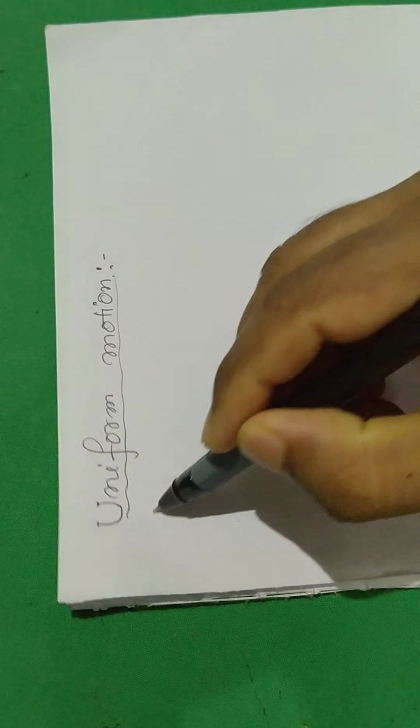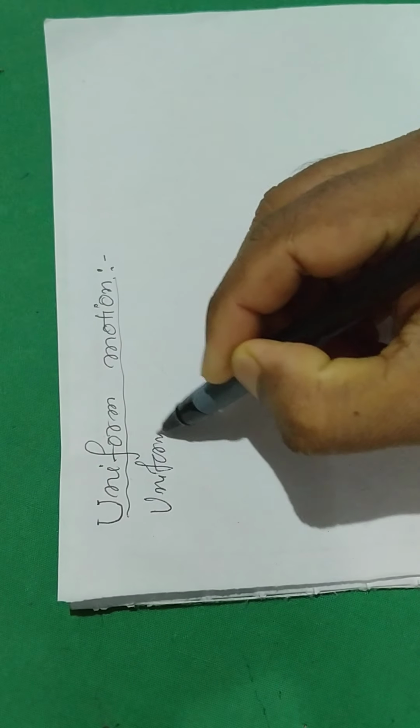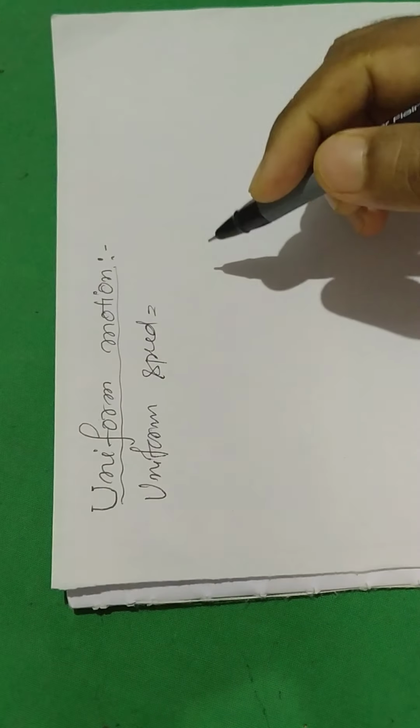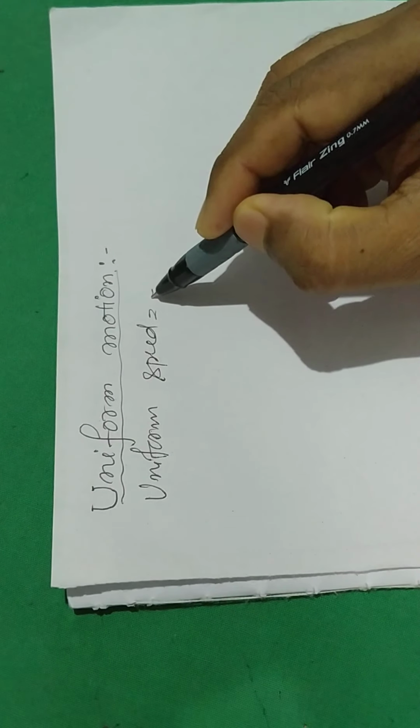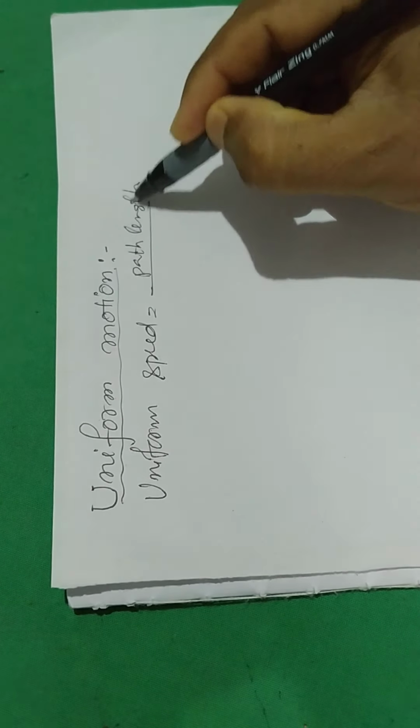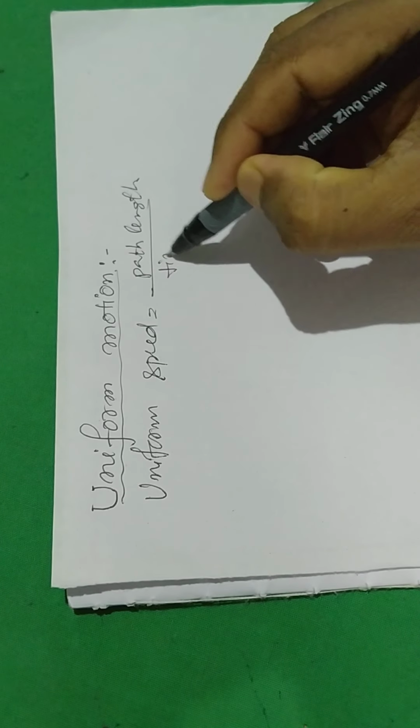Now uniform speed. Uniform speed is the ratio of path length to the time taken by the object to cover that path. Ultimately it is the path traveled, or path length, divided by the time interval.